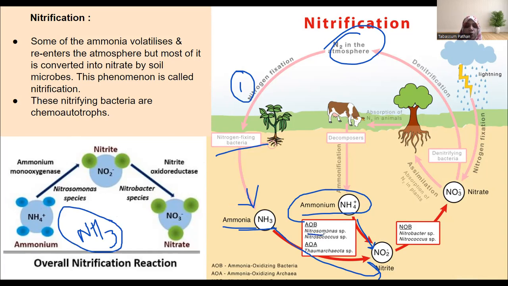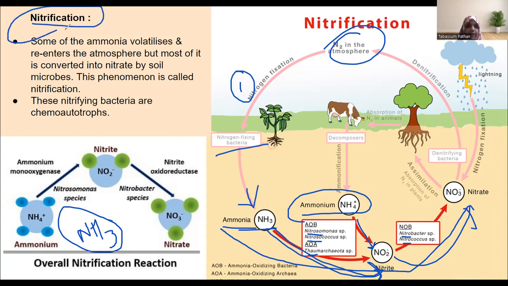like Nitrosomonas, Nitrococcus, then Thaumarchaeota species. They will convert this ammonia into nitrite, and then another group of bacteria takes it forward, Nitrobacter, Nitrococcus, from nitrite to nitrate. Ammonia to nitrite, nitrite to nitrate, the NO2 form and the NO3 form. This process from ammonia to nitrate is known as nitrification.